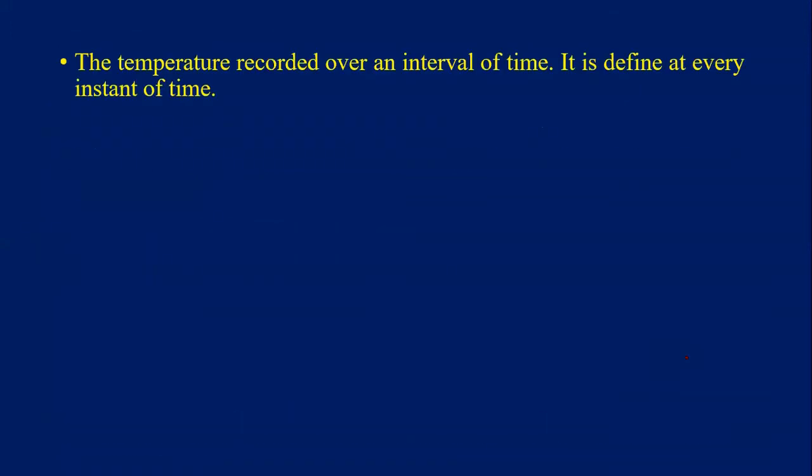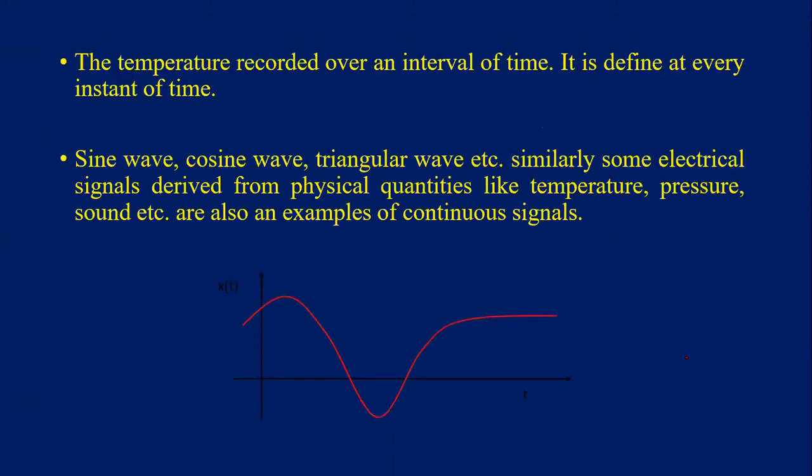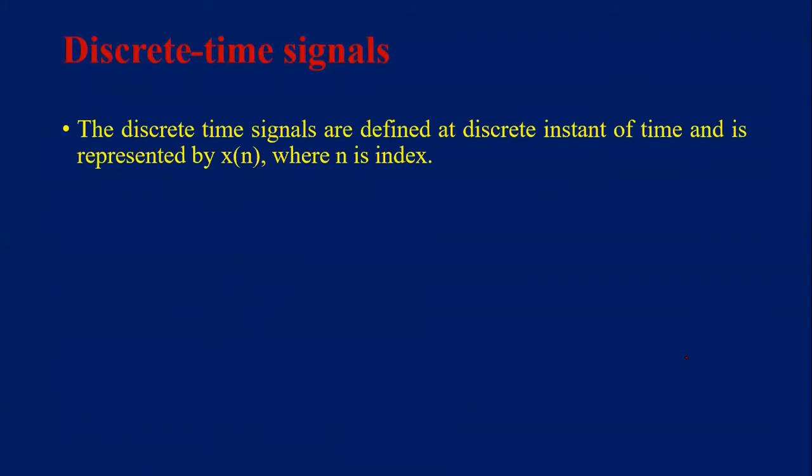Next, the second category of signal is discrete time signal. What is a discrete time signal? Discrete time signals are defined at discrete instants of time, and are denoted by x of n, where small n is the index. Here x is the name of the signal, and it varies with respect to the discrete time index. How to represent discrete time signals? x of n or y of n or z of n, like that.